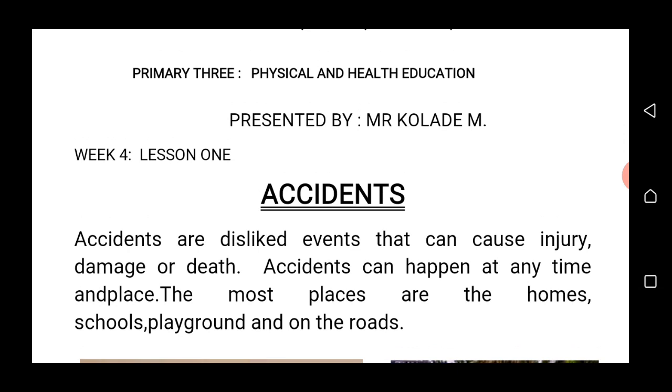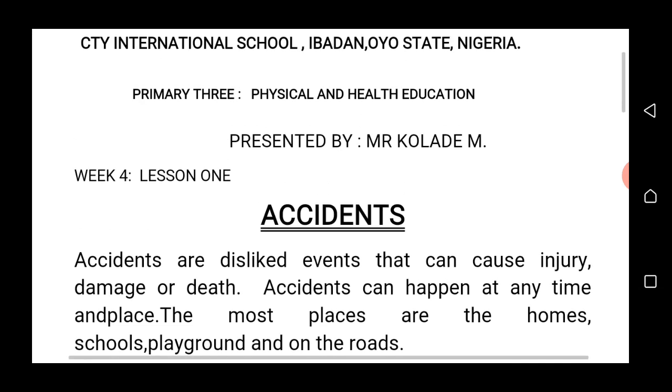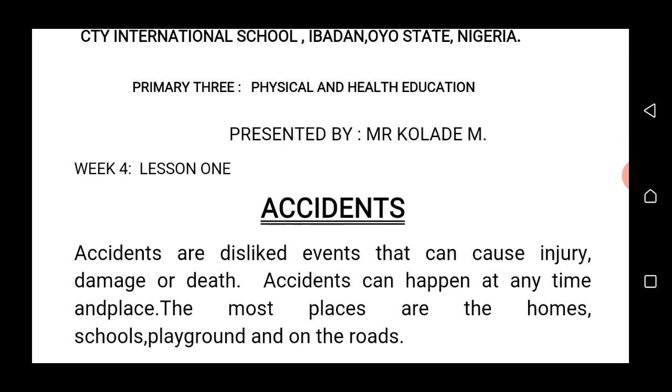Then playground, when children are not careful while playing, there can be accidents. And of course, on the road, I think we have discussed this in our previous lessons.